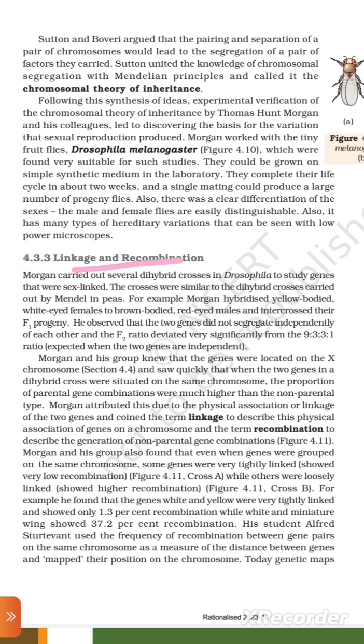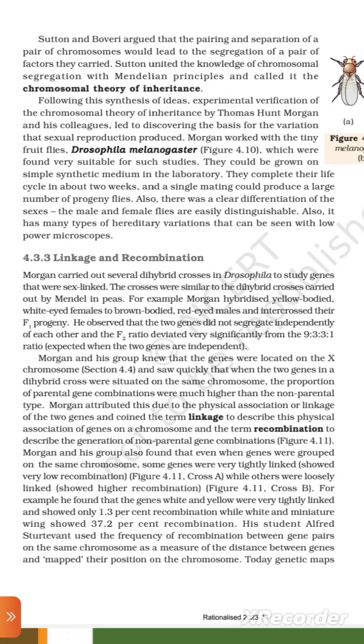4.3.3 Linkage and recombination. Morgan carried out several dihybrid crosses in Drosophila to study genes that were sex linked. The crosses were similar to the dihybrid cross carried out by Mendel in pea. For example, Morgan hybridized yellow-bodied, white-eyed females to brown-bodied, red-eyed males and intercrossed their F1 progeny.